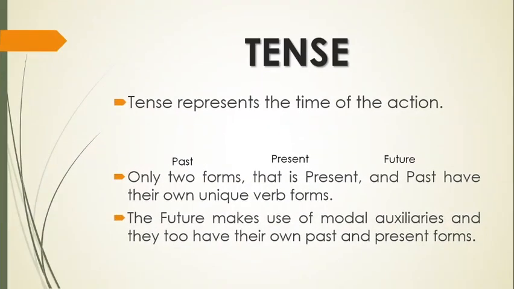Tense represents the time of the action. The action may happen at the moment of speaking, that is, in the present, or either before or after it. Now here we have one such line that starts from one point and moves on further indefinitely. The arrowhead says that there is no definite finishing point. So what is this line indicative of?